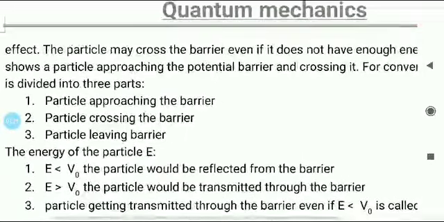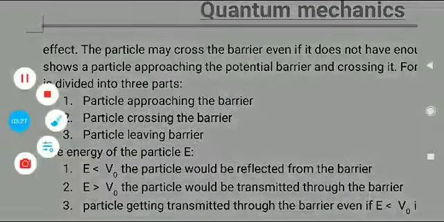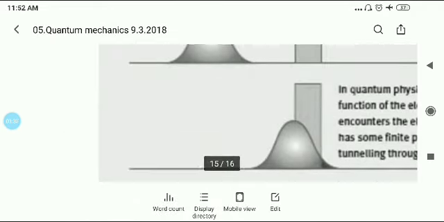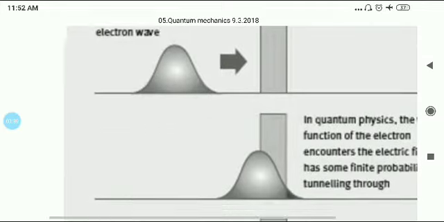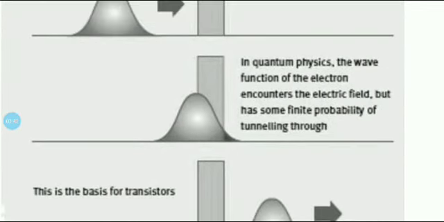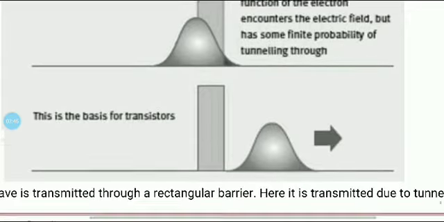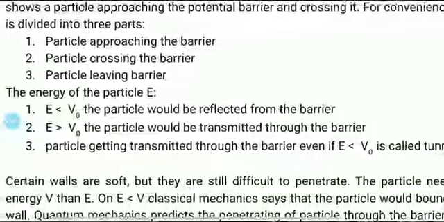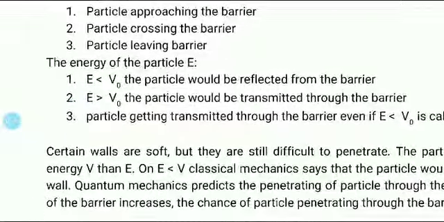So there are three states. First, the particle approaches the barrier, then the particle crosses the barrier, and then the particle leaves the barrier. You can see the particle approaching the barrier, then crossing the barrier. Here the electron encounters the electric field and then crosses the barrier. This is what is called quantum mechanical tunneling.